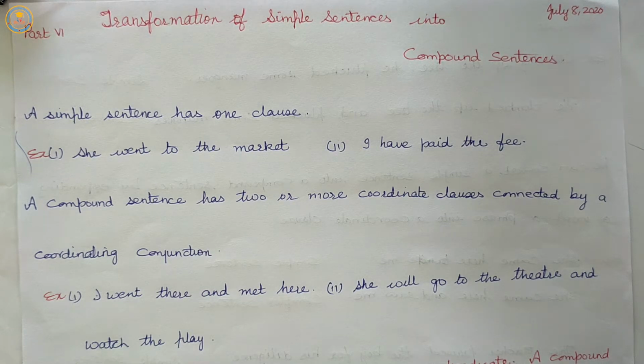As you know, a simple sentence can be converted into a complex sentence by expanding a word or phrase into a subordinate clause. Converting a simple sentence into a complex sentence can be done easily by simply expanding a word or a phrase into a clause. Similarly, we can change a complex sentence into a simple sentence by reducing a clause into a word or phrase, which we have already read in our previous topics.